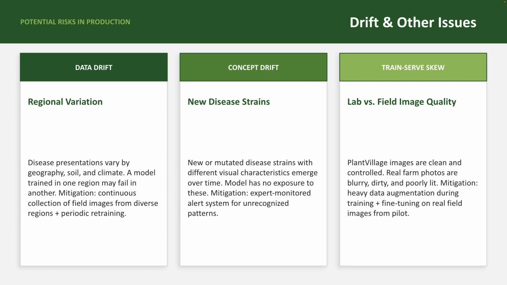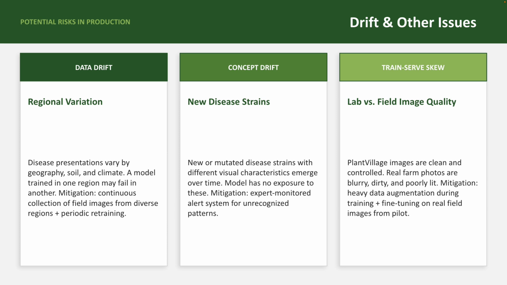I anticipate several potential risks once the model is in production. The first is data drift. The visual appearance of a crop disease can vary significantly by geography, soil type, climate, and crop variety. A model trained primarily on images from one region may encounter disease presentations in another region that look different enough to cause degraded performance. Continuous collection of new labeled field images from diverse regions and periodic retraining will be necessary to address this. The second is concept drift.